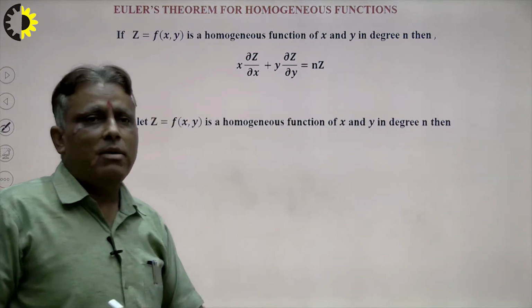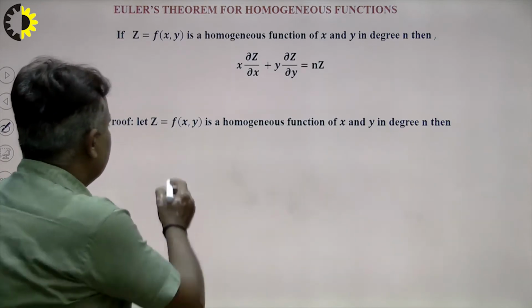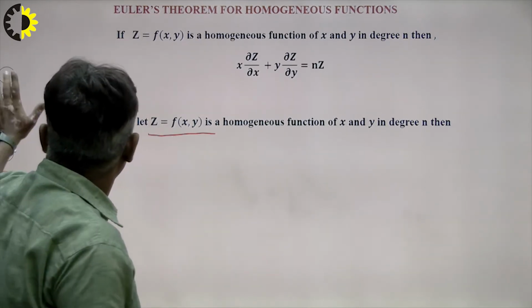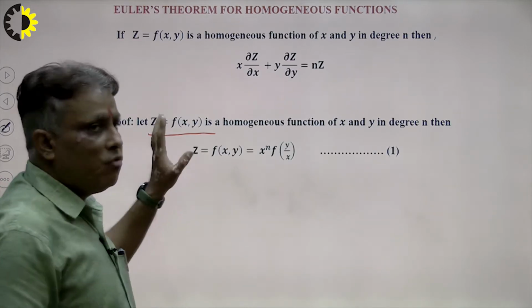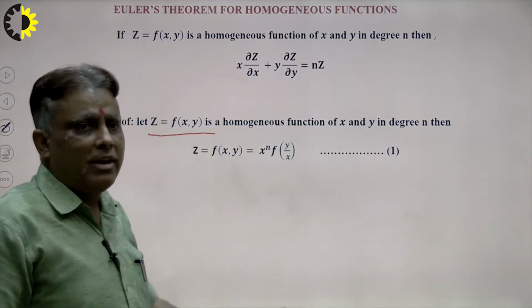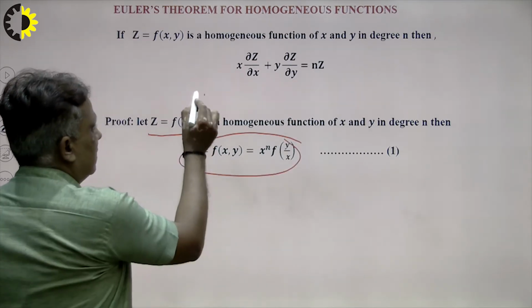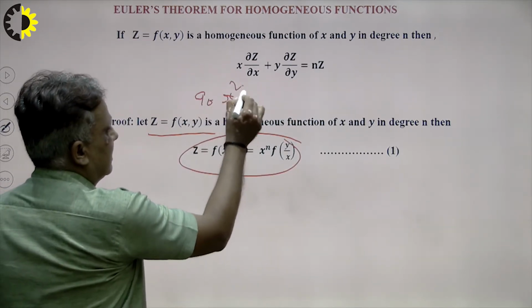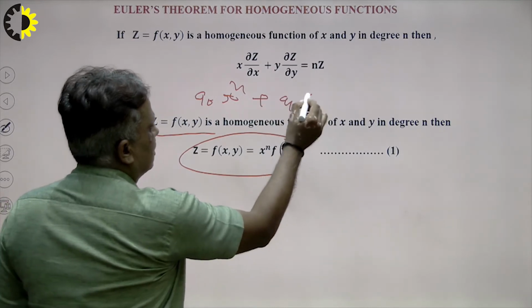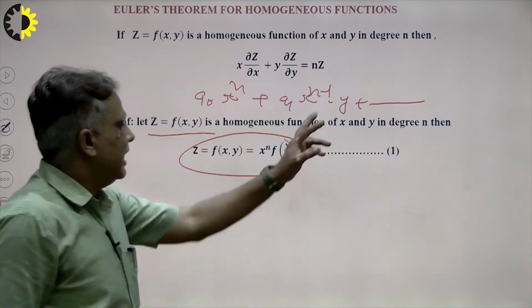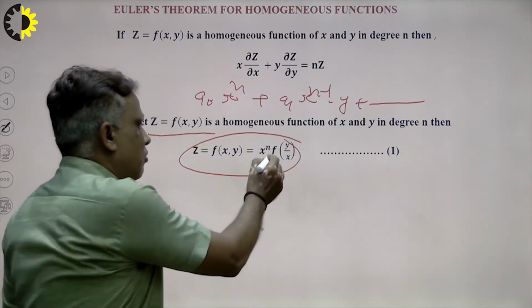Now the proof of Euler's theorem. Let f(x, y) be a homogeneous function with degree n. So we can say that any such function can be written in this form: suppose a naught x raised to the power n, plus a1 x raised to the power n minus 1 into y, and so on. Suppose x raised to the power n is common, so this is a homogeneous function.